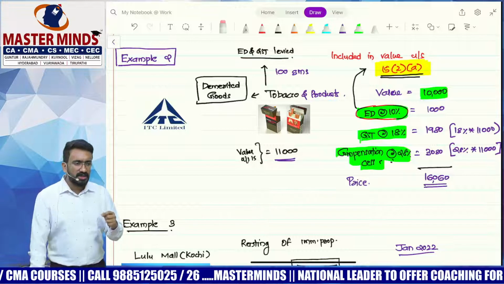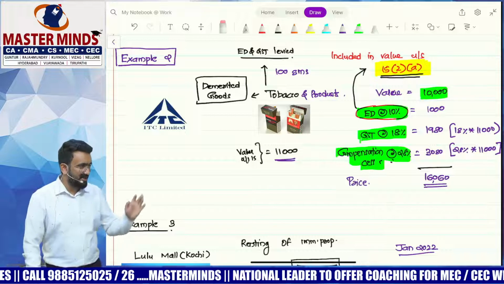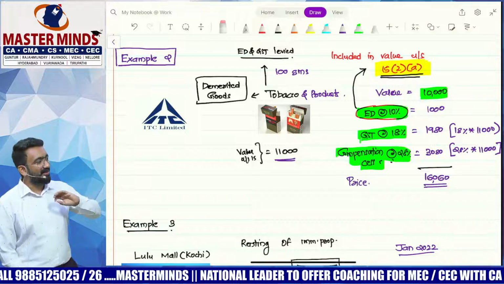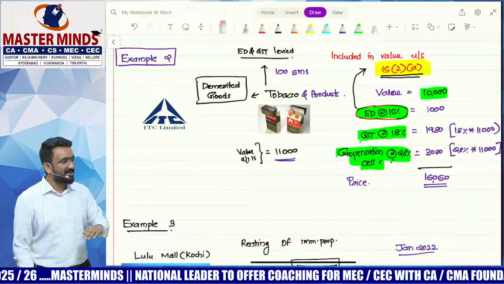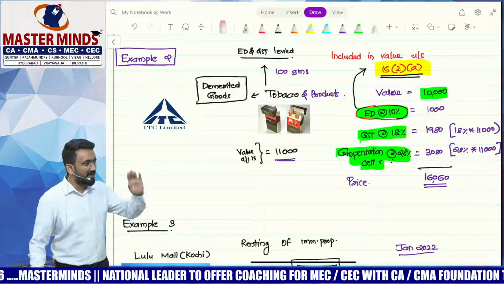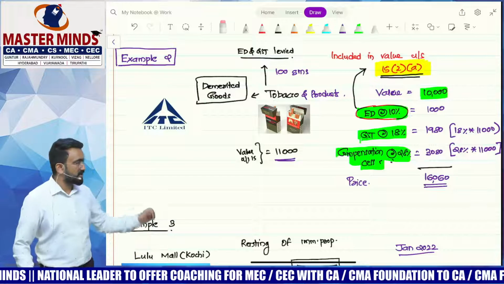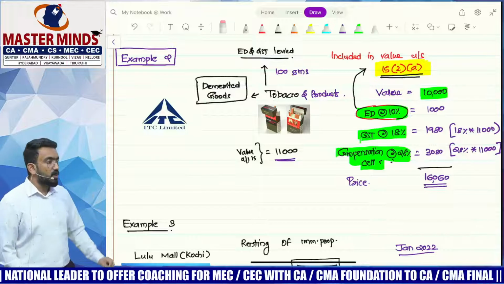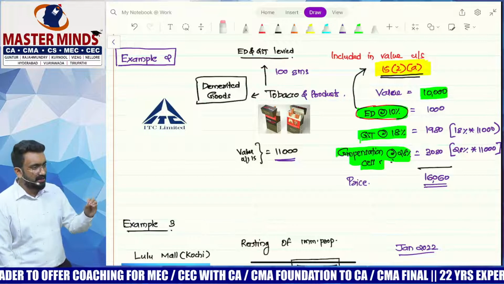Wouldn't that be double taxation then? Yes. Is it an accepted double taxation? Yes. It's a demerit product. Or for every product, GST says that if there are any taxes other than GST, it's an accepted double taxation. So you will levy taxes, and on top of it, you will have GST levied. So which means the value for the purpose of GST here would be 11,000 into 18%, which would be 1,980.